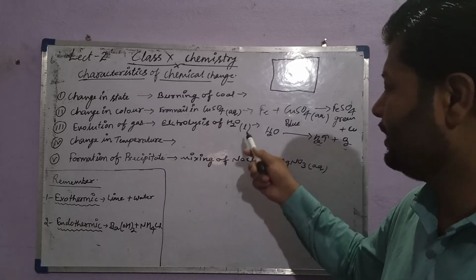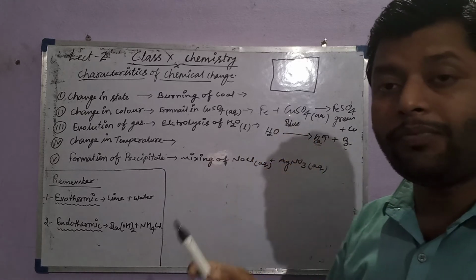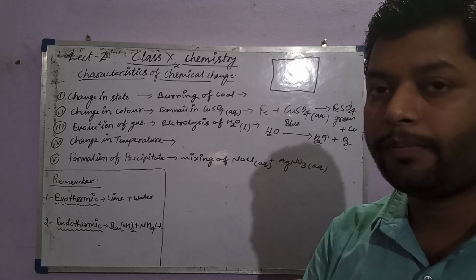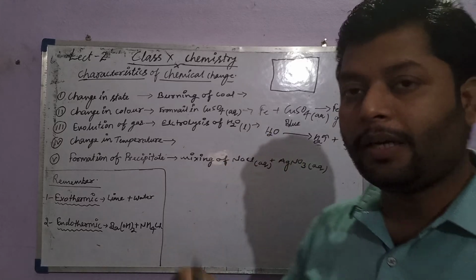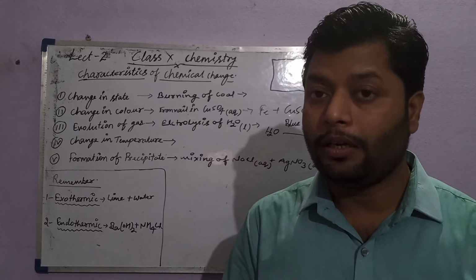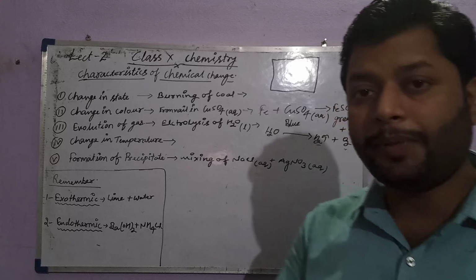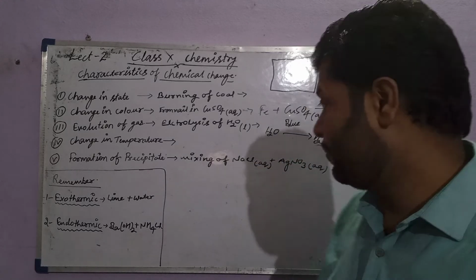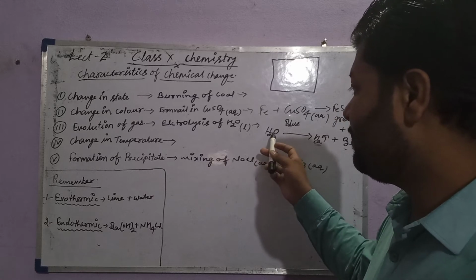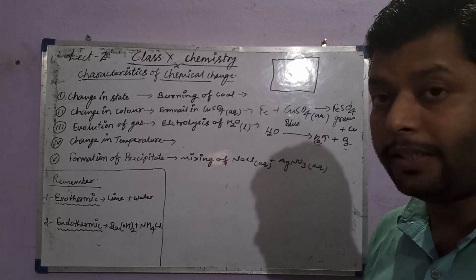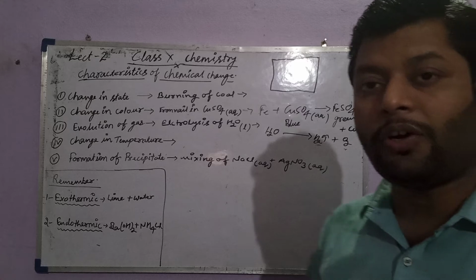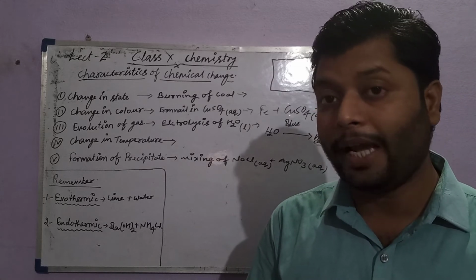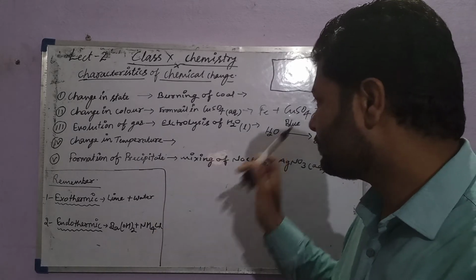Class, remember one thing, all these examples are from your syllabus only. All these examples will come in the next section also. When we study the types of reaction, all these examples will come one by one. But before that, you have to see that when we put electricity through water, it breaks down into hydrogen and oxygen, indicating the evolution of gas. Fine.